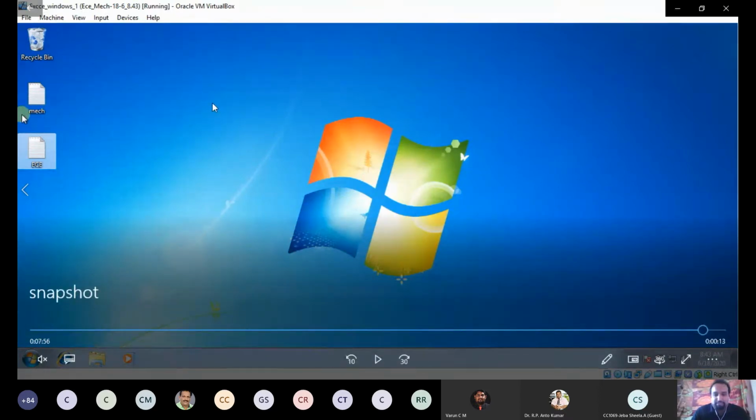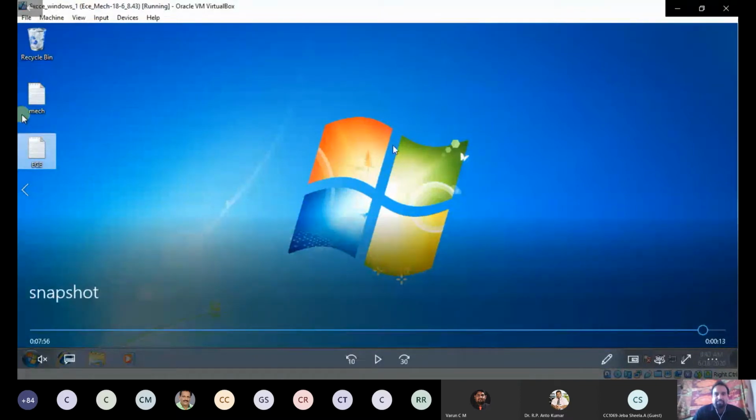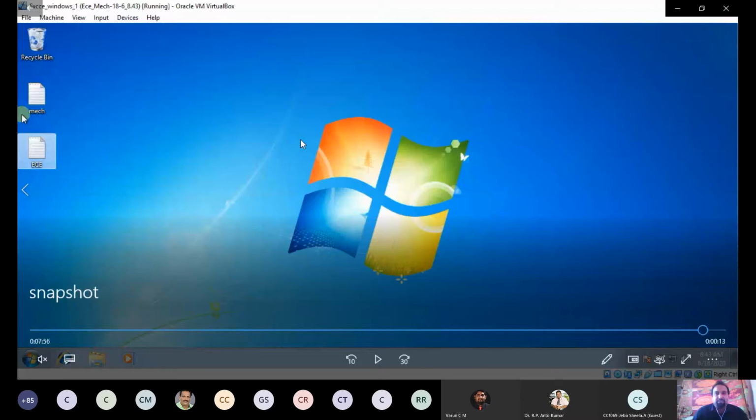This option is present in Windows also, but normally we have not set this. We can set the frequency, daily backup or weekly backup. These options we can set in Windows, so that if any system or files are corrupted, or sensitive data is corrupted, you can restore to the previous backup. That's the option. The same option is present in VirtualBox also.